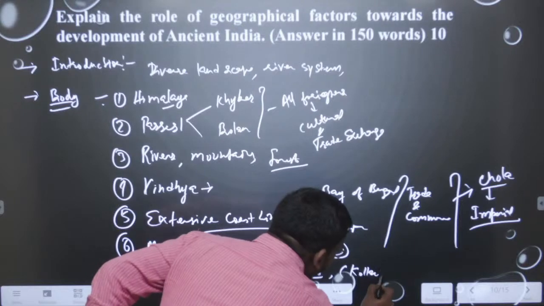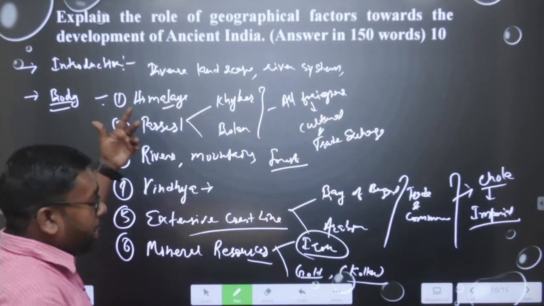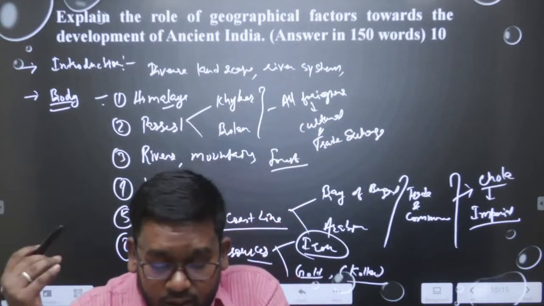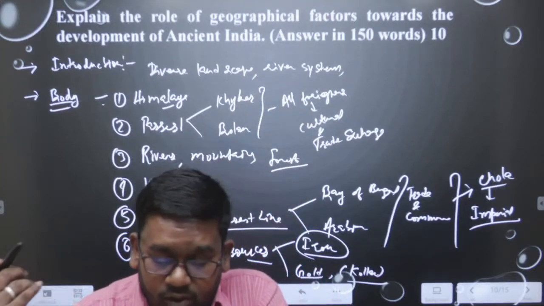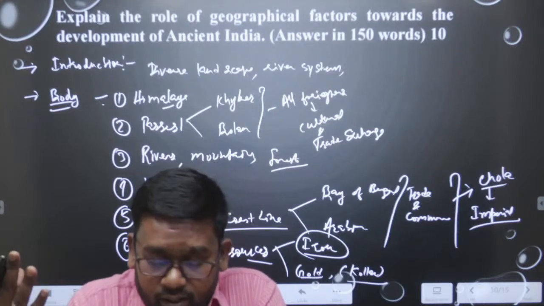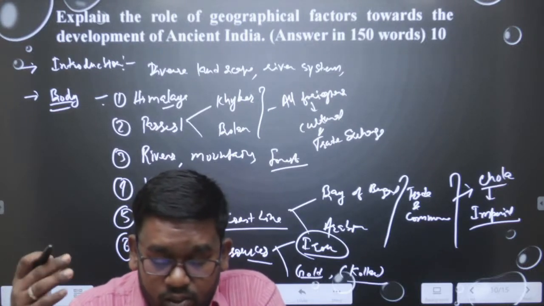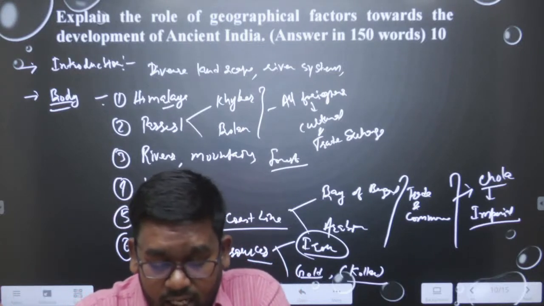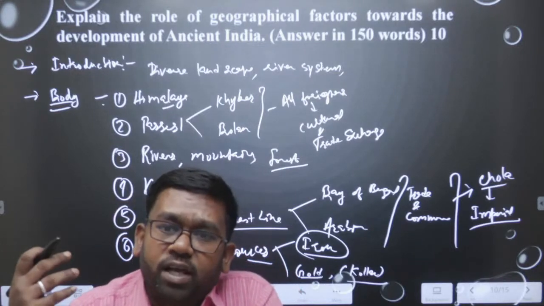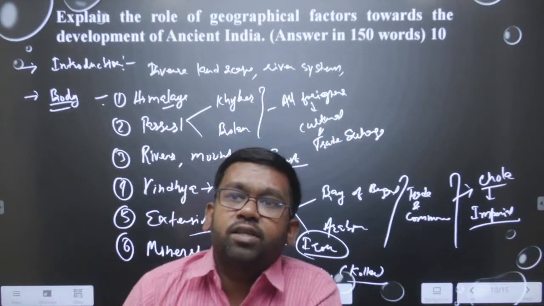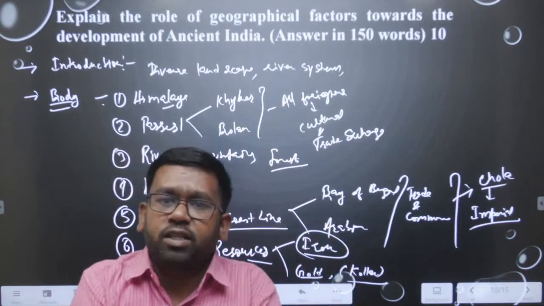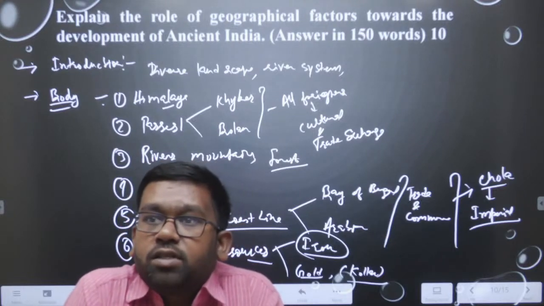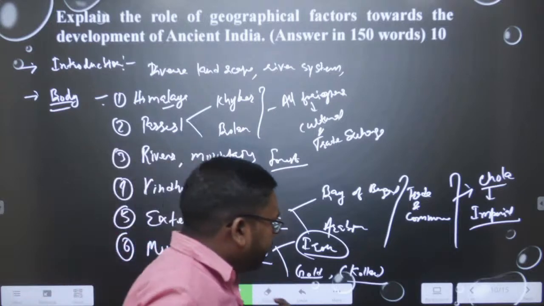So, these are the important points we can be writing, and then in the introduction, after doing this, we can say thus the geographical factors not only facilitated Indian growth, but also made it a hub for trade and commerce, cultural exchange, and the emergence of diverse civilizations in ancient India. So, this is the way. These are the most important questions, predictable questions asked in the civil service examination. Later we will have a discussion on different questions, all right.